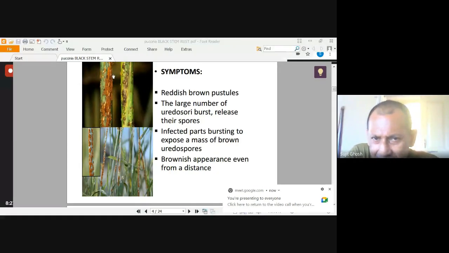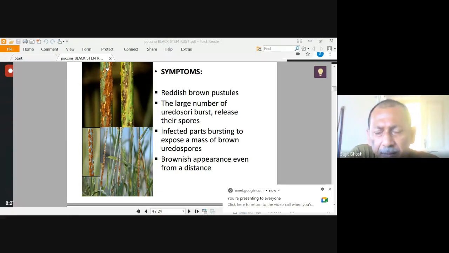In black stem rust, the first appearance is reddish brown pustules, and these reddish brown pustules are innumerable in number and occur mainly on the stem, and within a few days these reddish brown pustules turn black. So in the reddish brown stage, the fungus is in the Urediniospore stage.